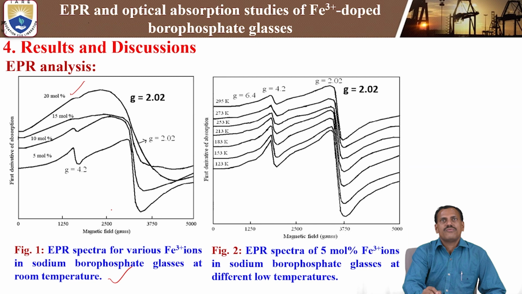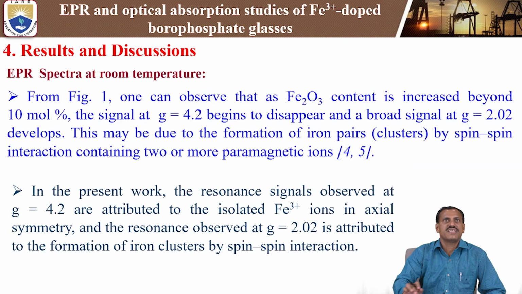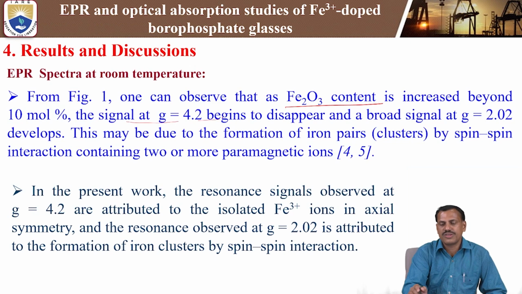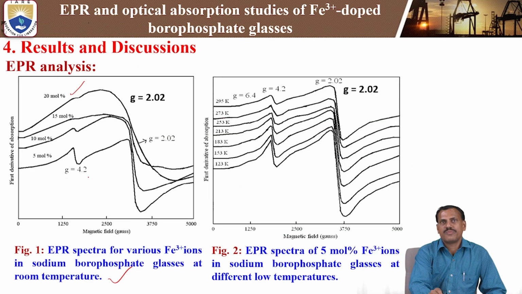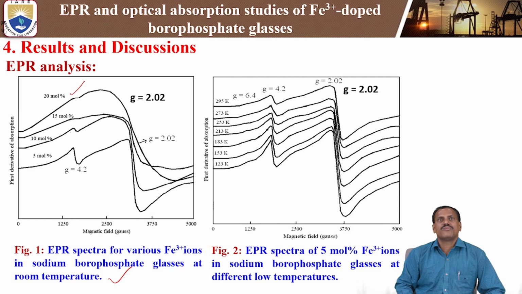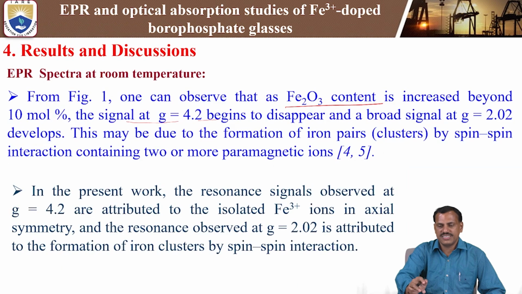So in this study, what information are you getting from the room temperature EPR spectra? If you see here, this is the EPR spectra at room temperature. From figure 1, one can observe that as the iron 3 plus content increases beyond 10 mole percentage, the signal at g = 4.2 begins to disappear. See here, the g = 4.2 signal appears at 5 mole percent, at 10 mole percent its intensity decreases, and after 15 mole percent it disappears. That means at more than 10 mole percent it disappears. That is what we are telling here.